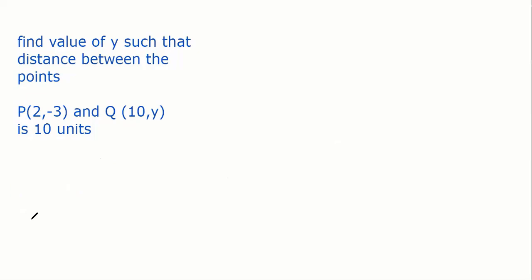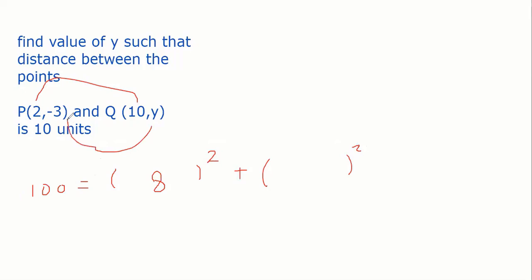If I don't want root, I'll square both sides. So 10 square is 100. So square root is gone. x2 minus x1 whole square plus y2 minus y1 whole square. Right, Anushka? Take any one as x2, take this as x2, then 10 minus 2, 8. 8 square plus y minus minus 3. So y plus 3. Correct? Simple equation. We'll solve it for y.